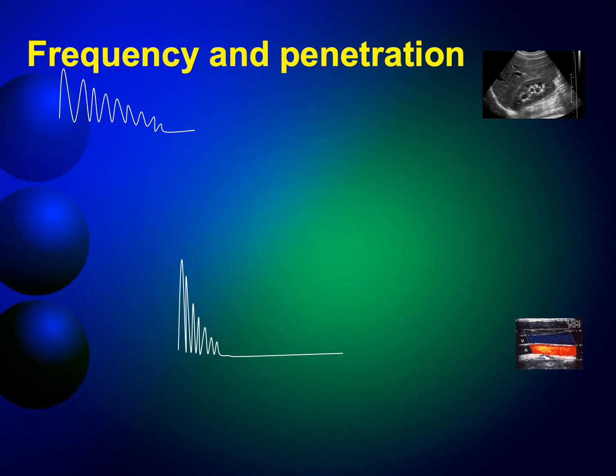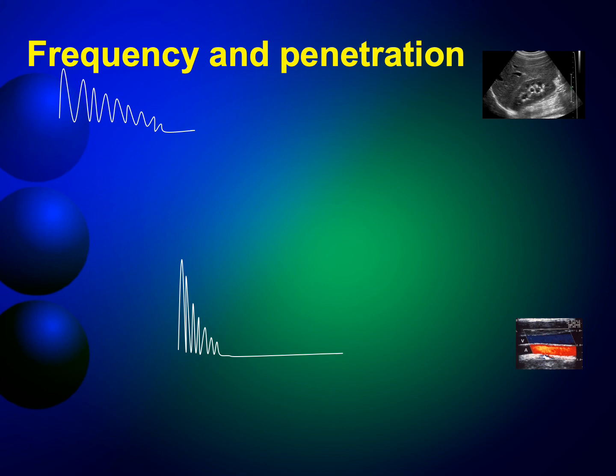Look at these diagrams here. When it is low frequency, like the top one here, it is gradually getting weaker, and it really became a flat line very deep in the tissue. So low frequency has less attenuation, more penetration, and that's why we use it for deep structures. Whereas in the second diagram here, you see, high frequency attenuates very quickly and dies very quickly, in the superficial layers below the skin, okay? So high frequency has more attenuation, less penetration, and that's the reason why we use it for superficial structures.